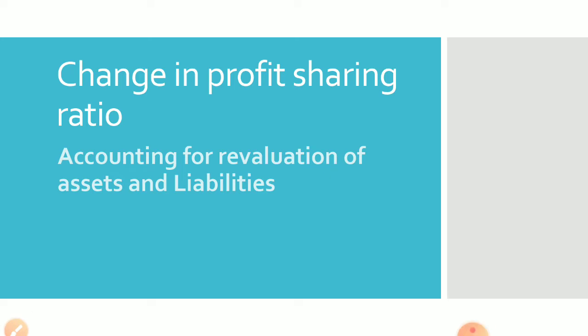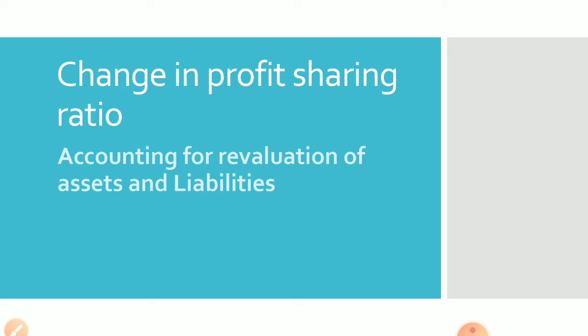Today we are continuing with the chapter change in profit sharing ratio, and the topic is accounting for revaluation of assets and liabilities. Okay, so whatever we discussed till yesterday, I think you remember everything. This is reconstitution. You remember the first important thing is that change in profit sharing ratio is a situation of reconstitution, and in each case of reconstitution we have to value the goodwill and pass a journal entry for that goodwill. So here we did it in sacrifice or gaining ratio, then distribution of accumulated profits and losses.